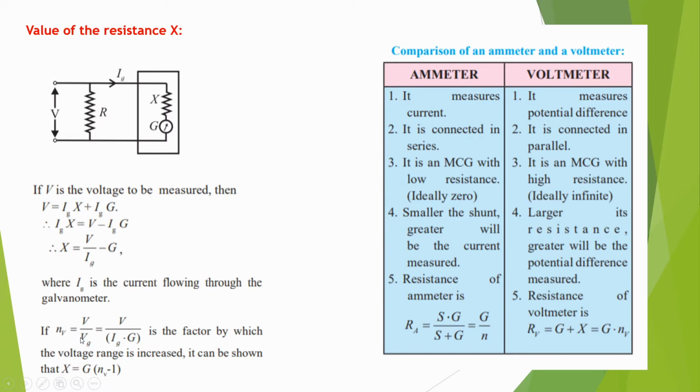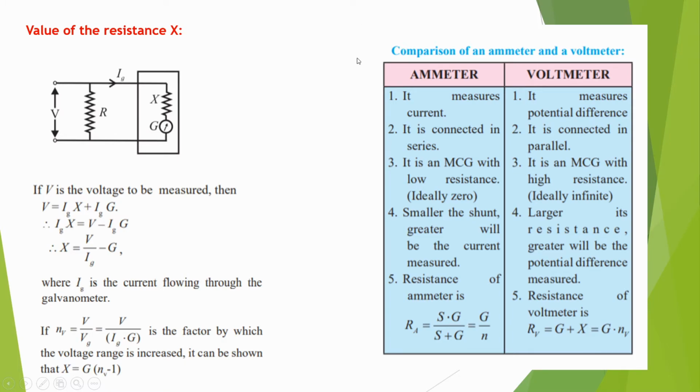Vg is the potential across the galvanometer, that is Ig into G. So we get nV equal to V upon Ig into G. This is the factor by which the voltage range is increased, and it can be shown that X equals G into (nV minus 1). Okay, so that is the expression for conversion of galvanometer into voltmeter.